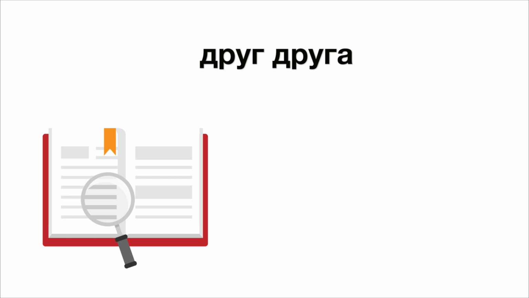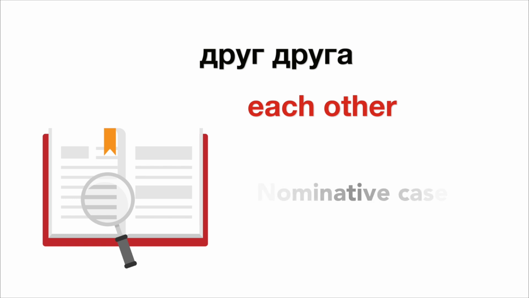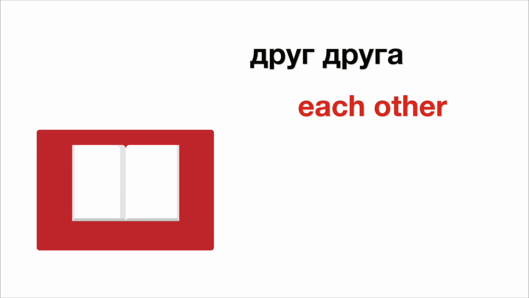Today I want to explain to you how to use the phrase "друг друга". In English, this phrase is translated as each other. But unlike in English, where this phrase doesn't change, in Russian we change this phrase in different cases. The phrase "друг друга" can be used in all of the cases except for the nominative case. We can use it with or without prepositions. When we need to use a preposition, it always stands between the two words. So let's have a look how this phrase changes in different cases.